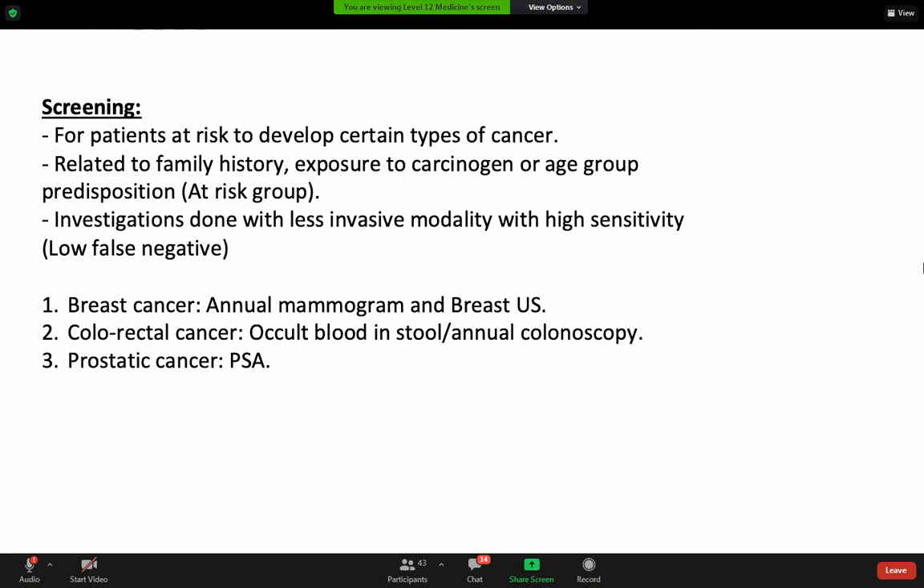Screening for patients at high risk, okay, for some types of cancer like those with family history. For example, breast cancer annual mammogram and breast ultrasound, colorectal cancer occult blood test and annual colonoscopy, prostate cancer checking the PSA.